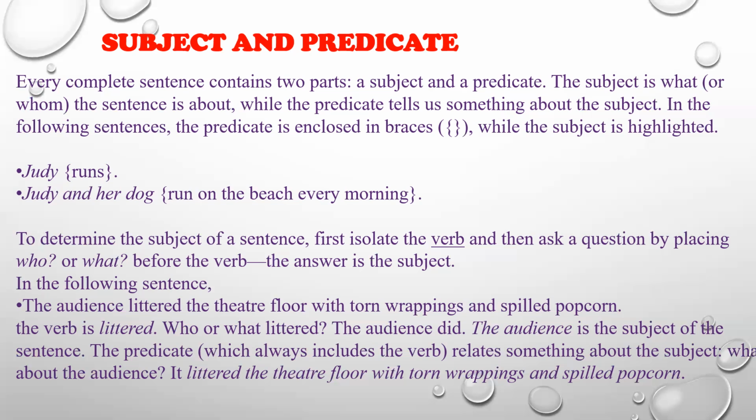Who or what littered? The audience did. The audience is the subject of the sentence. So who threw all the waste down and did away with the wrappings and all? It is the audience. So what is the total subject and predicate? Subject becomes the audience, and predicate becomes littered the theater floor with torn wrappings and the spilled popcorn.